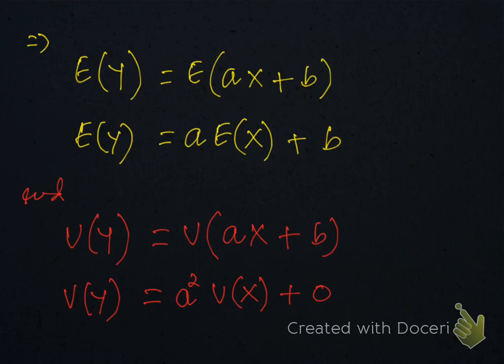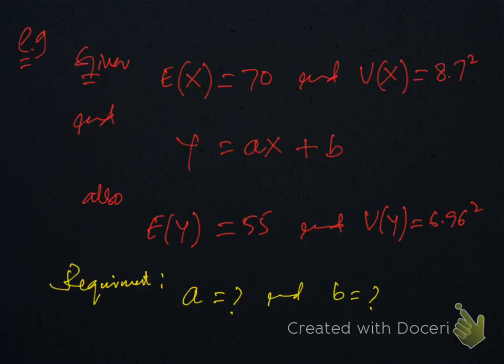So in expectation, this is simple, you know. The expectation, this A will come here, this will become EX, and the expectation of a constant is the constant. So for Vy, make sure you must square this A, because A is a multiple of X. Example given, Ex is 70, Vx is 8.7 square. This equation is given, and this A is a multiple because it's not mentioned in the question whether A is a multiple or not. So when an equation is given, then the coefficient is always a multiple of the variable.